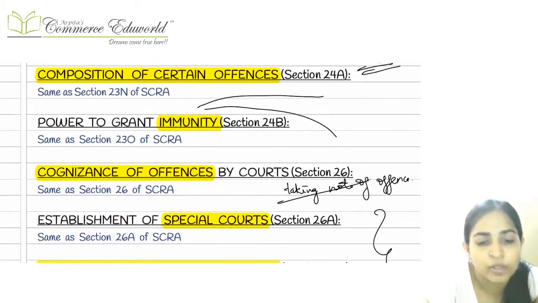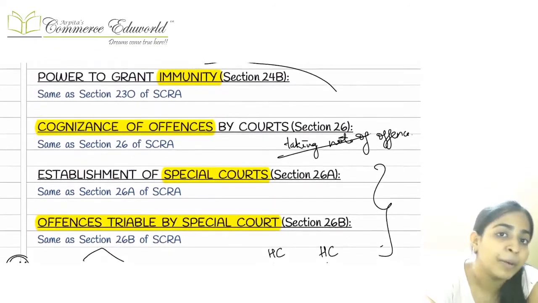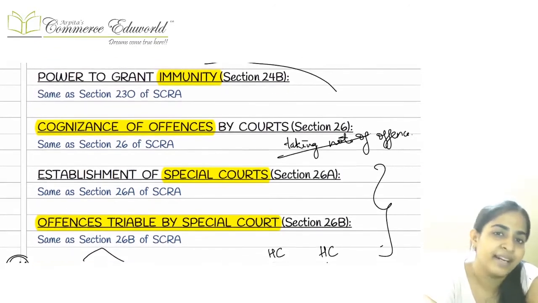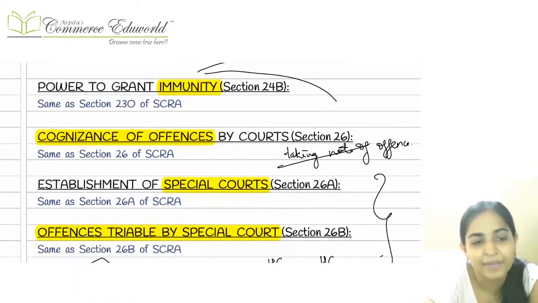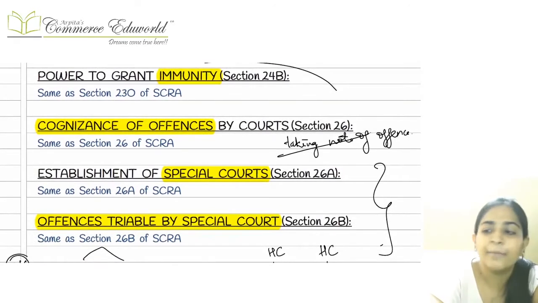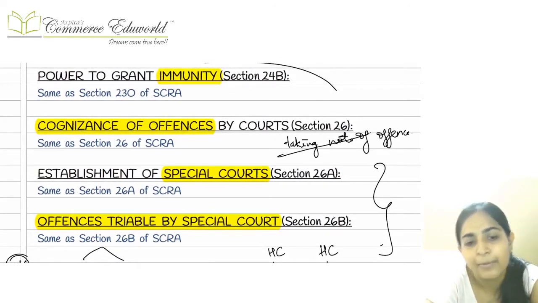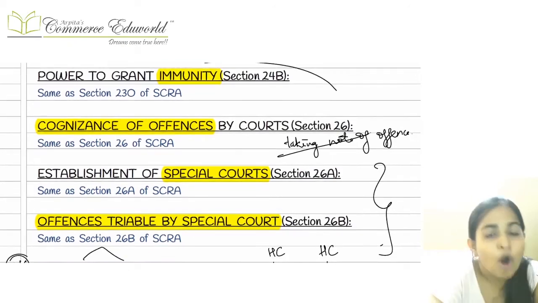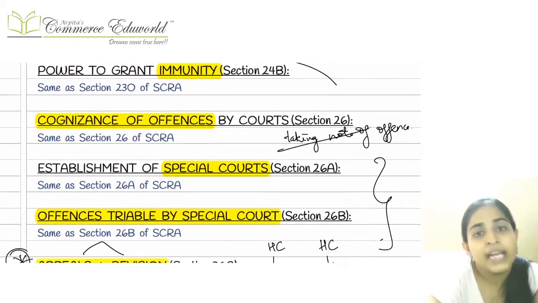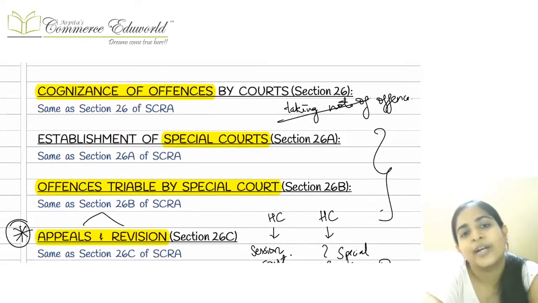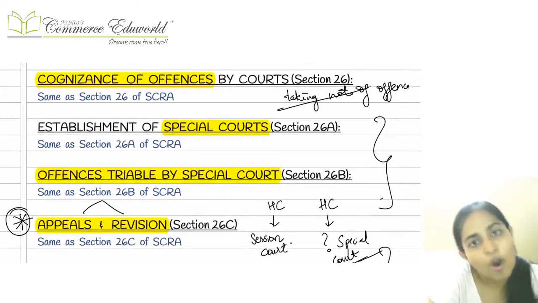Just to recollect one more thing, which offences cannot be compounded? The offences which contain mandatory imprisonment cannot be compounded. Then coming on to the next one, that is immunity. Same thing that we had done in SECRA. Immunity can be granted by the central government on recommendation from the SEBI. Immunity can be granted from both. It can be granted from the penalties also. It can be granted from the offences also.